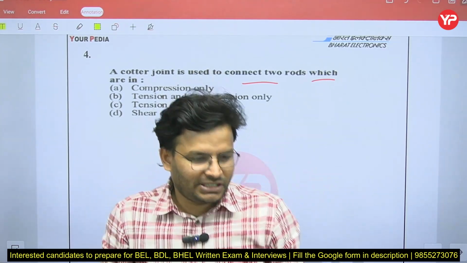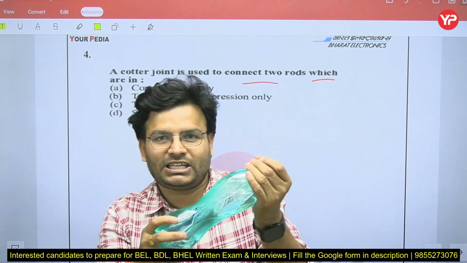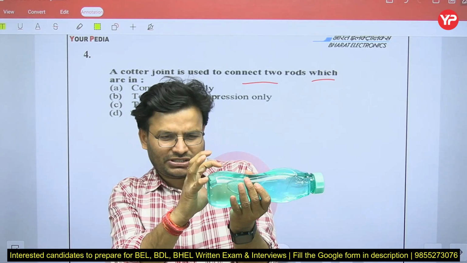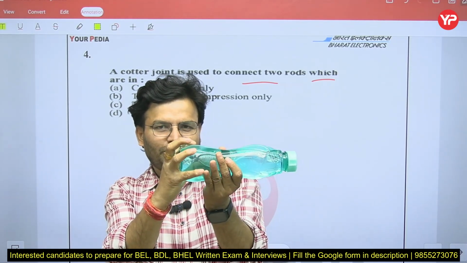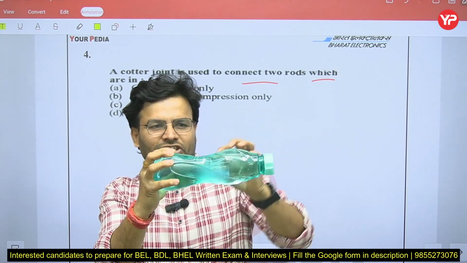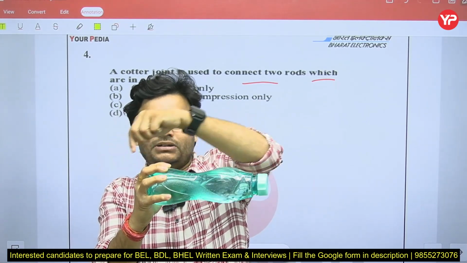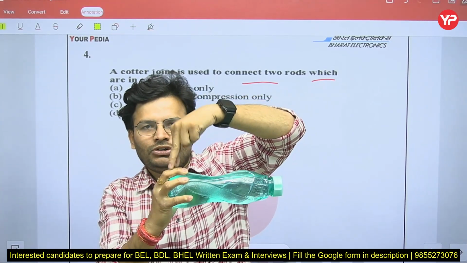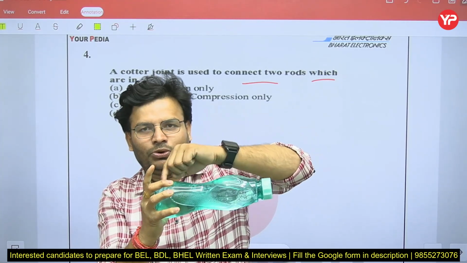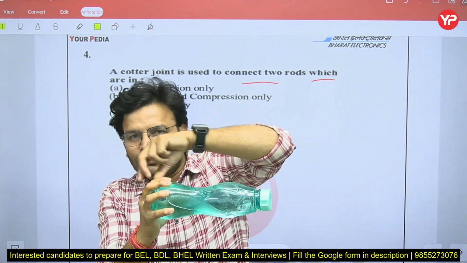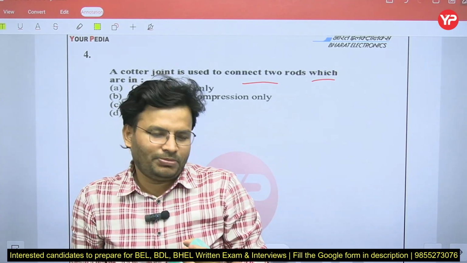Suppose there are two shafts now. Let's assume this is one of the shafts with a little bit of a hole, and this shaft goes into the hole. This is the shaft which is rotating, and that is the other shaft to which you have to transmit the power. After that, you use one cotter. There will be a hole here, use the cotter, and these two will be connected and power will get transmitted.